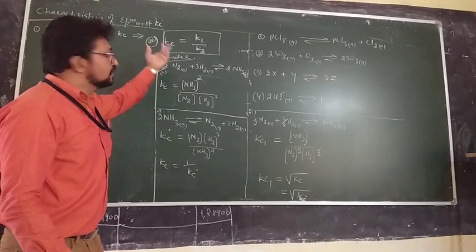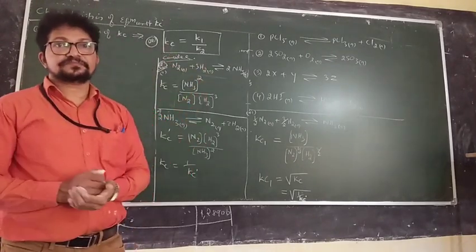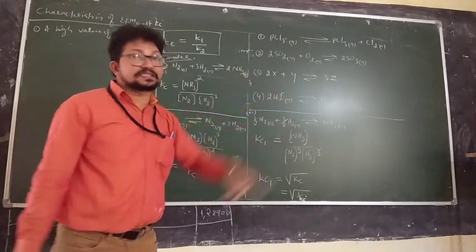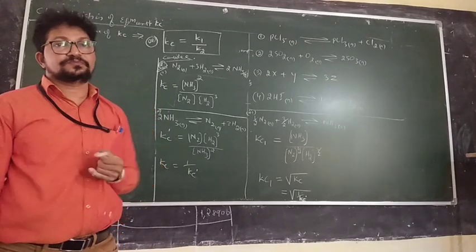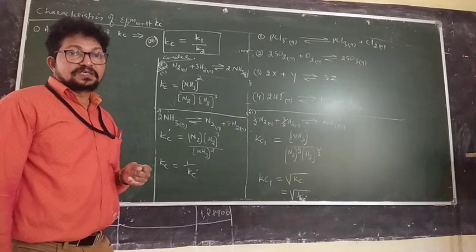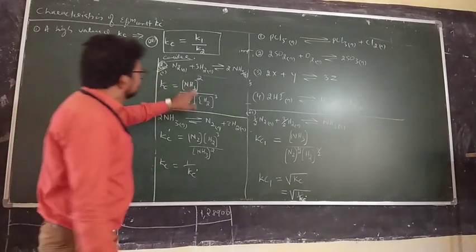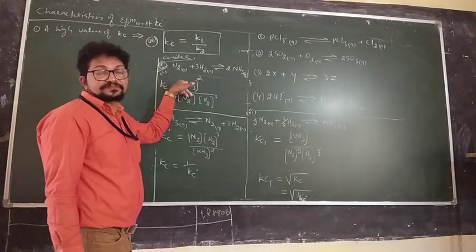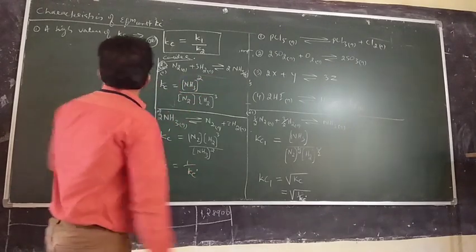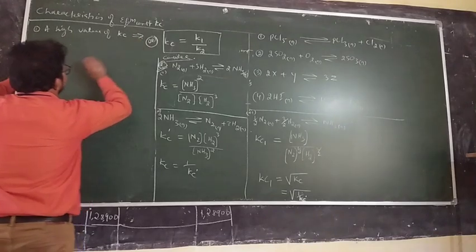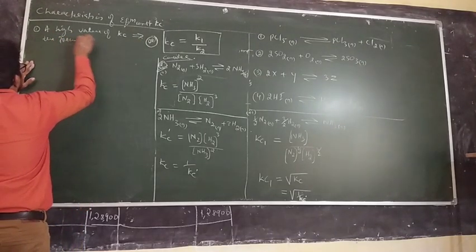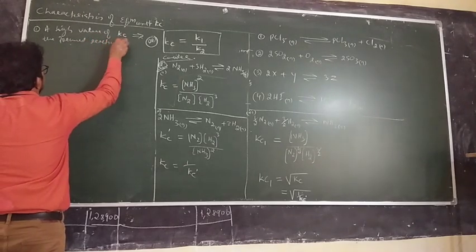A high value means a large amount of product is there in the vessel, yes or no? Because numerator is product. Value will be high if numerator is high. So a high value of Kc implies the forward reaction is